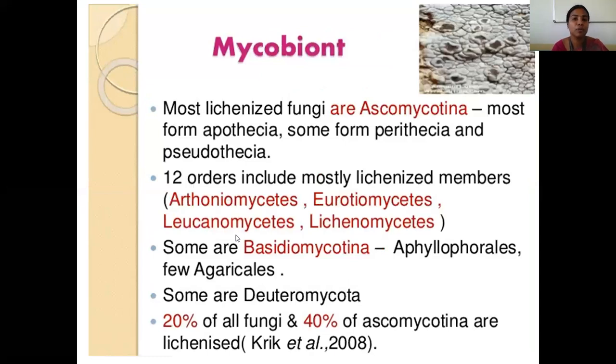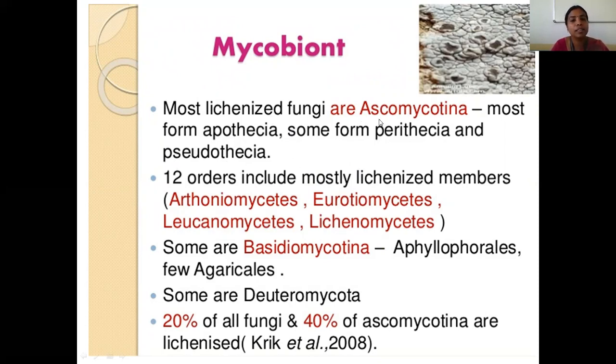Then moving on to the mycobiome, the fungal partner. Most lichenized fungi are Ascomycotina members. These Ascomycotina members form a fruiting body, especially apothecia. Some form perithecia and pseudothecia, but the majority of the fungal partner, the mycobiome, is by Ascomycotina fungal members.